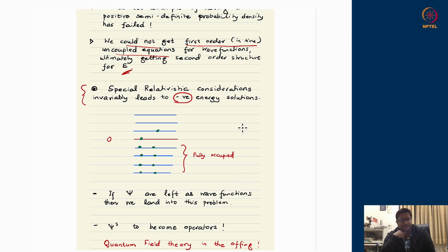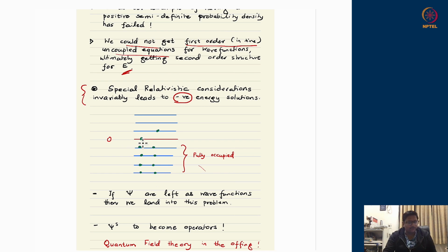So there were various proposals. One proposal was the negative energy sea by Dirac, where he argued that somehow nature works in a way that all the negative energy states which are allowed are already full. They are fully occupied. Remember, in the structure, each state for a spinor can be accommodated with either plus or minus spin, helicity h bar by 2 or minus h bar by 2.